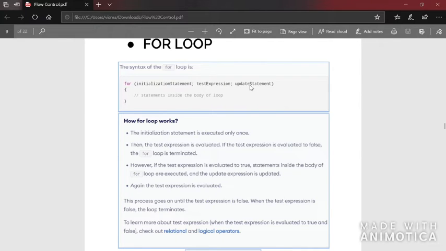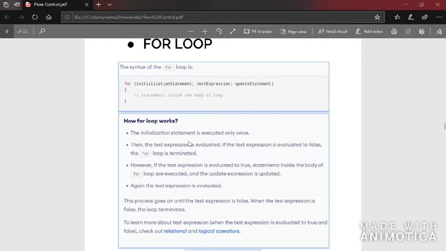So the body of the loop keeps on executing, and there is no exit condition. There is no way that it would break out of the loop and come outside. That is called an infinite loop.